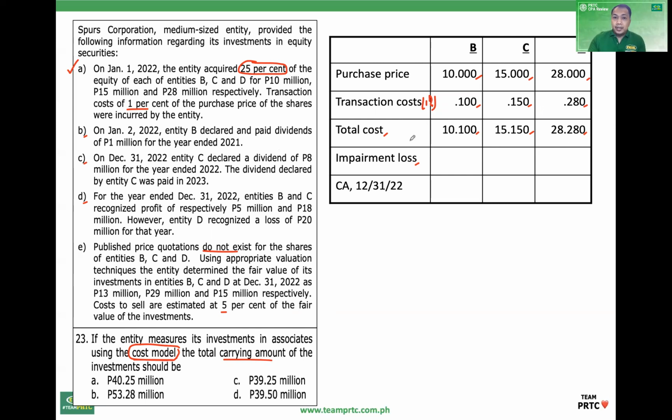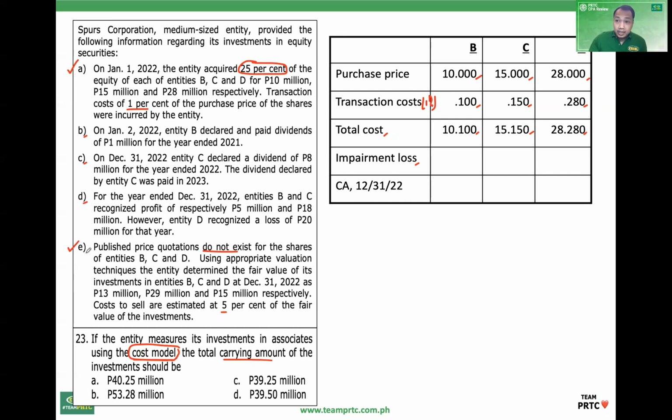An asset is impaired when the CA exceeds the RA. And what is the RA? The higher of fair value less cost of disposal, which is why the cost to sell is here, and the value in use. The value in use is not given here, so the RA we will use is the fair value less cost to sell. So this is the carrying amount, and we compare it to the recoverable amount, which is fair value less cost to sell.